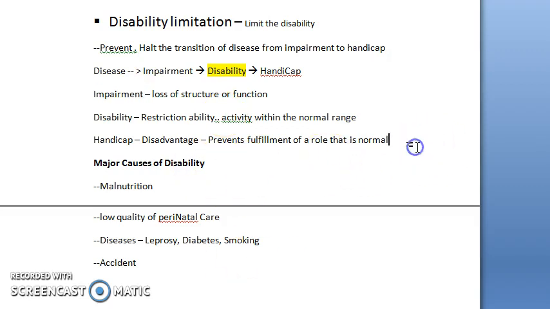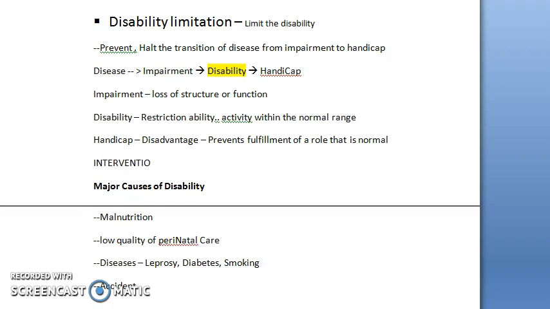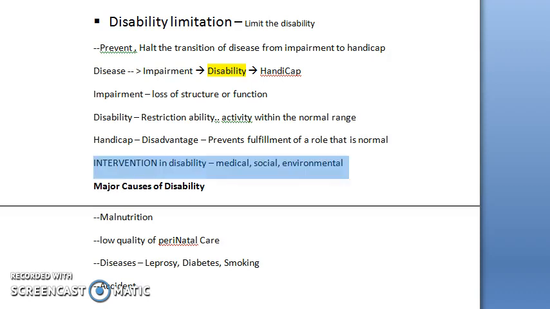What is intervention also you can define here. We have already said this. You're intervening in the usual sequence of the progression of disease. And intervention in disability: it can be social, environmental or medical. Earliest it will be medical, after that it has to be social and environmental. So there are three aspects to it: medical, social and environmental. So these are the interventions in disability.